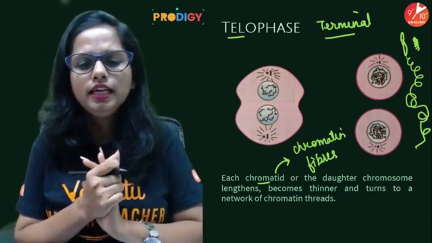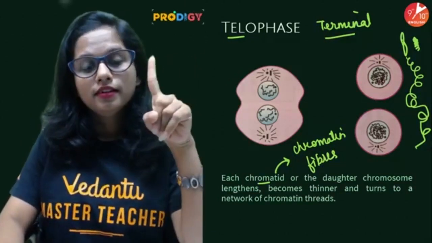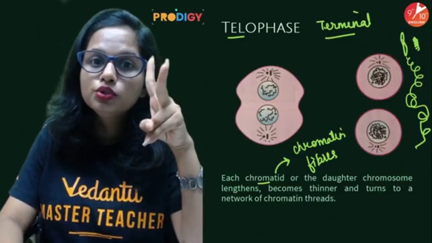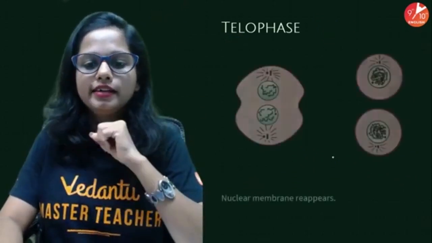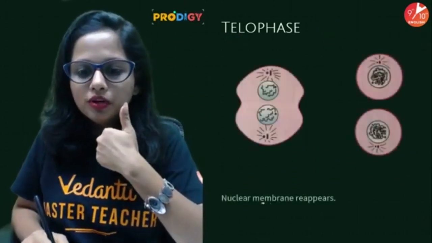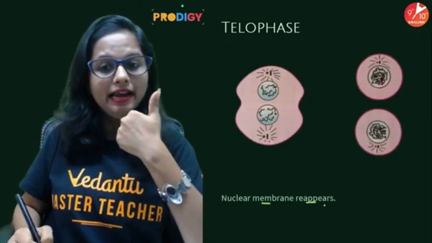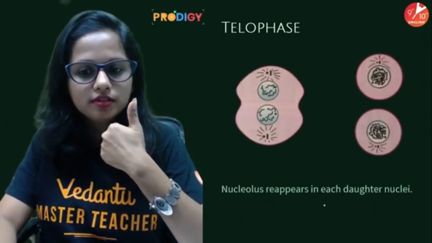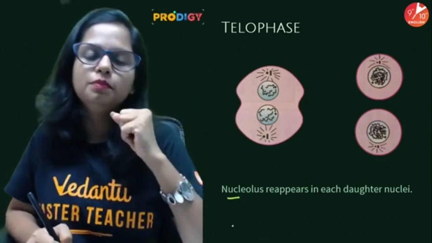Then point number 2. Previously, every nucleus had a nuclear membrane and a nucleolus within it. So those two structures will again be recreated over here. The nuclear membrane reappears, and the nucleolus also reappears.